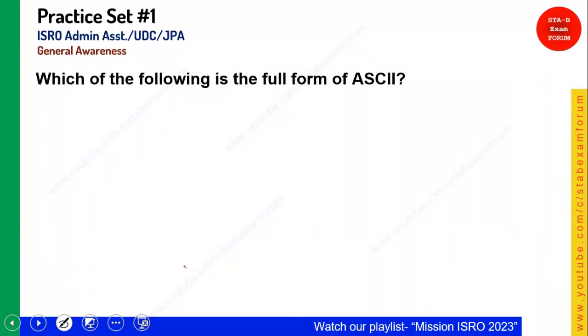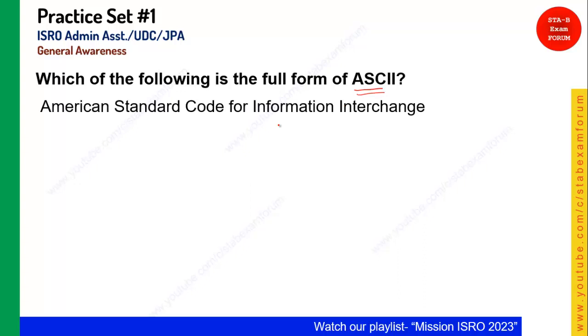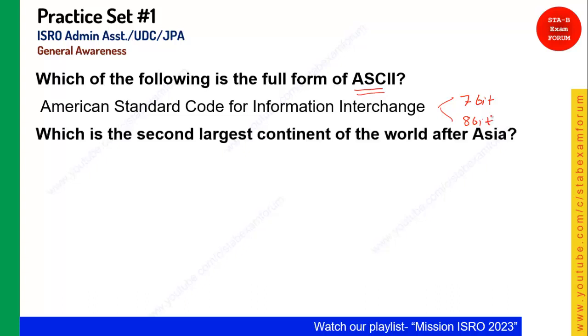What is the full form of ASCII? Okay, this is again computer related. So ASCII, as you know, our computer is using some coding format. Whatever characters you are seeing, basically they are encoded in the computer, and the full form is American Standard Code for Information Interchange. The other thing you need to know, there are two ASCII formats. One is 7-bit and the other is 8-bit. Okay, let's see the next question.